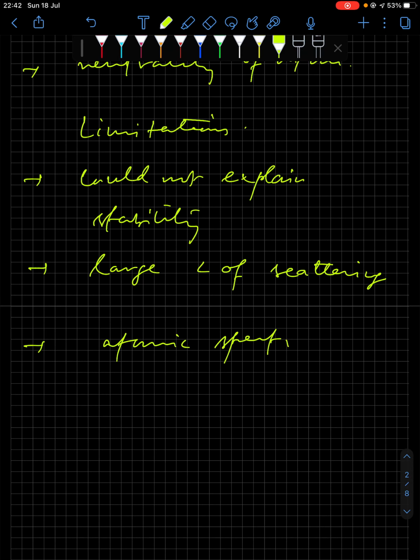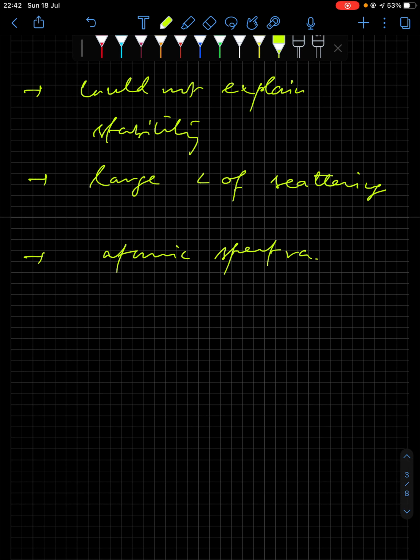So these were some questions which came up, like stability as well as large angle of scattering. This was addressed by Rutherford's planetary model, and the atomic spectra was addressed by Bohr's atomic model.